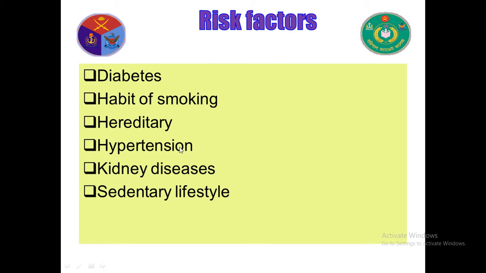Hypertension. Hypertension is one of the risk factors. Kidney disease. Those who have kidney disease can also be affected by this disease easily. Sedentary lifestyle. Those who are idle, who cannot work hard, can easily be affected by this disease.